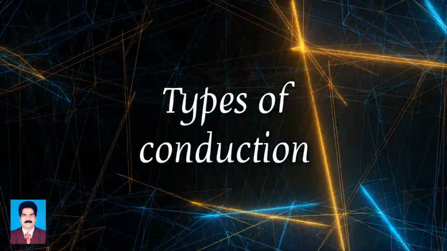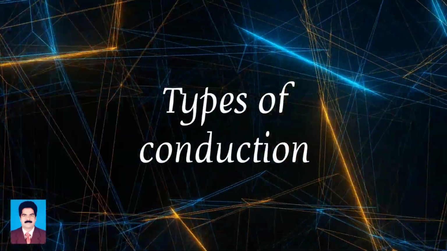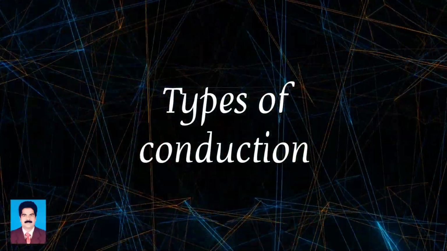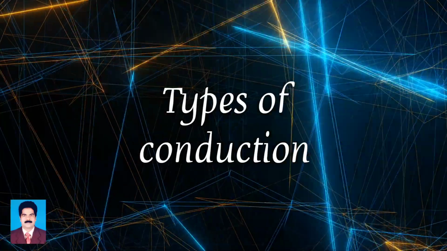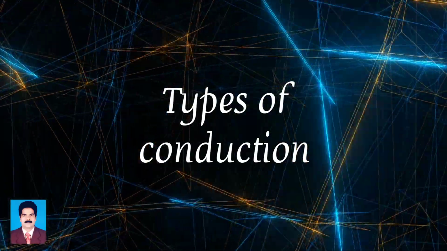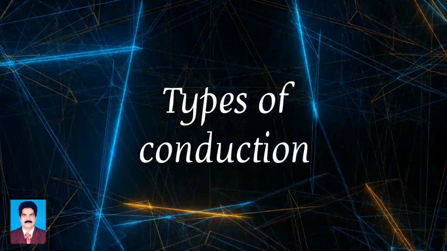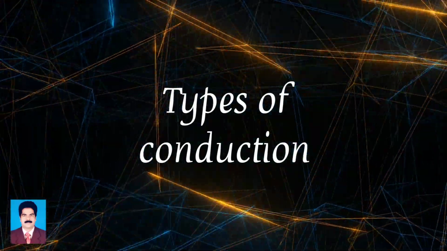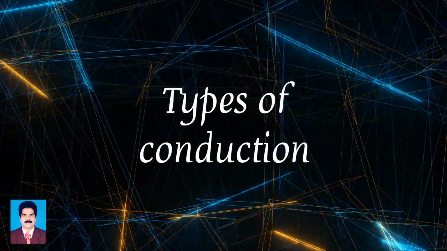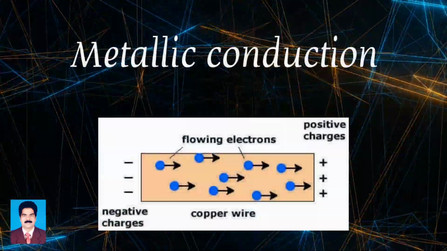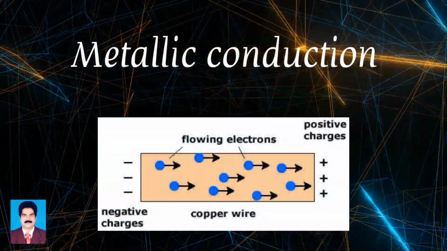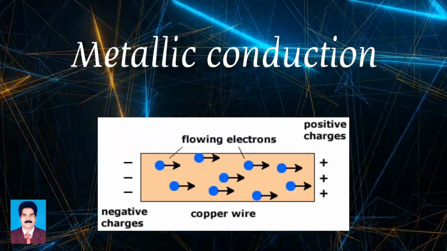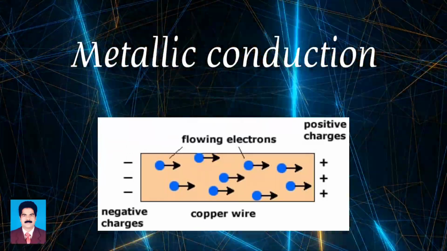Now, let us discuss the types of conduction, that is, those in which electricity passes through without producing a chemical change, and those in which electricity causes a chemical reaction. Conduction is of two types, namely metallic conduction and electrolytic conduction. First one, metallic conduction. Metallic conduction is nothing but the flow of electrons, and this type of conduction occurs in metals.